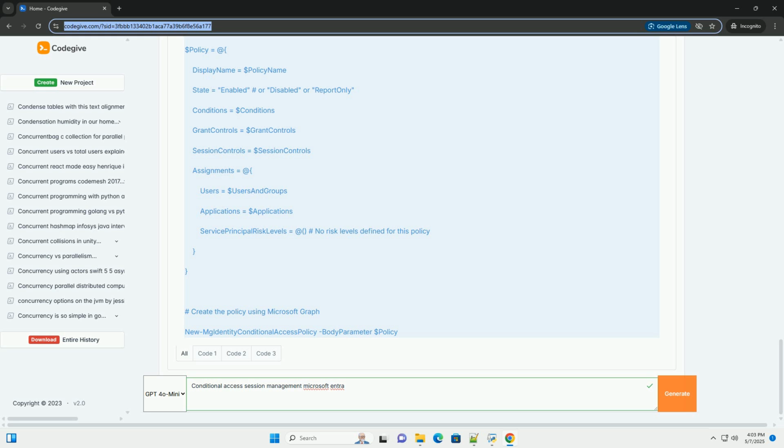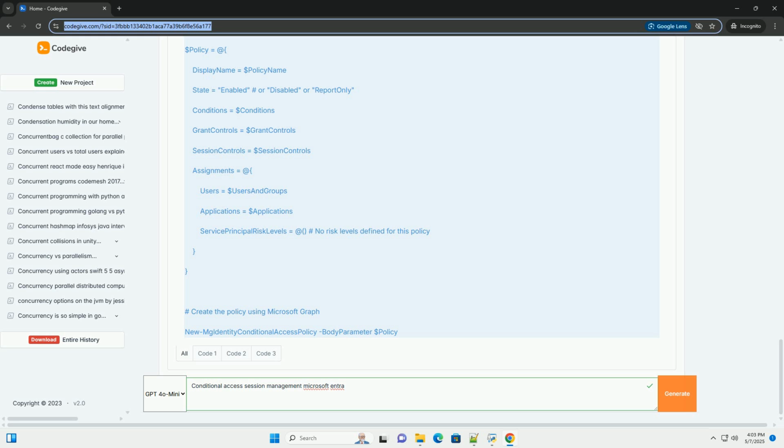Key concepts. Conditional access policy: a rule that defines access requirements based on conditions, for example user location, device platform, application being accessed, and grants or denies access. Session controls are added to conditional access policies. Session controls: settings within a conditional access policy that dictate how the user session behaves after authentication.